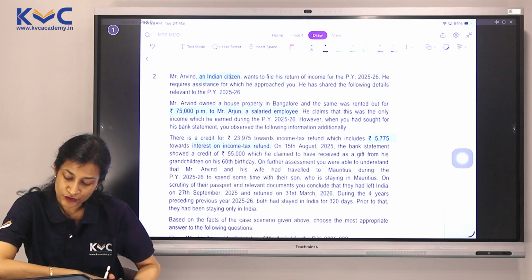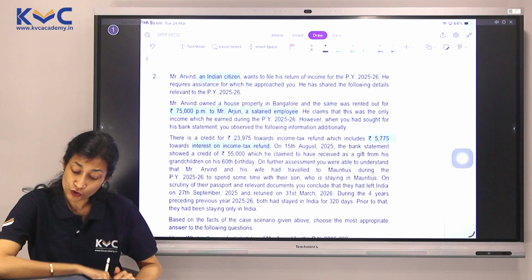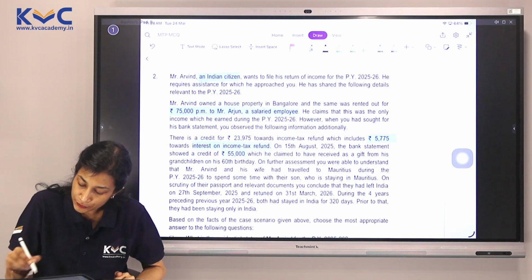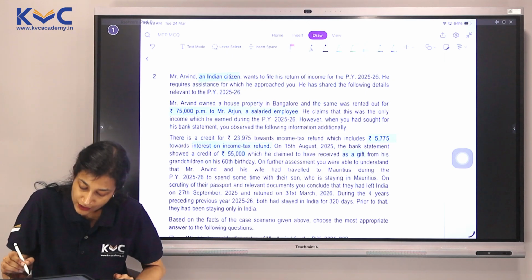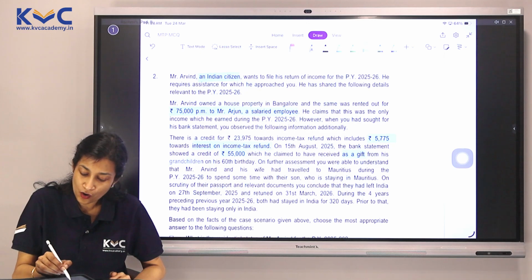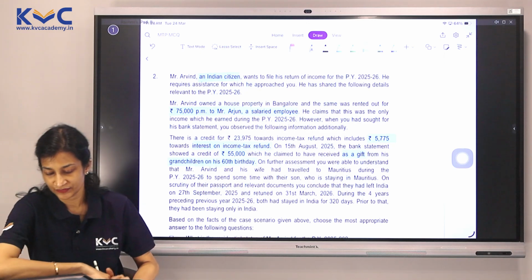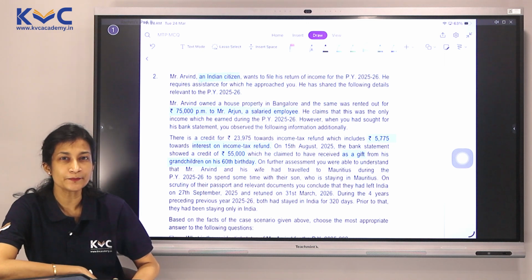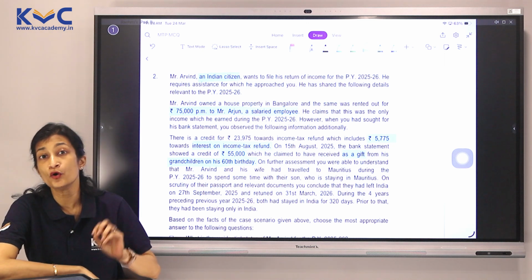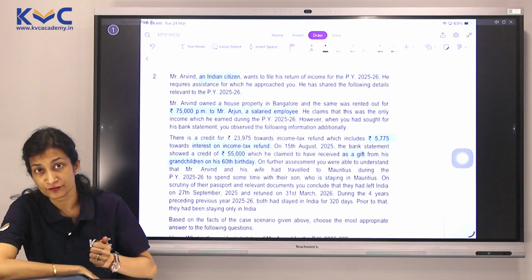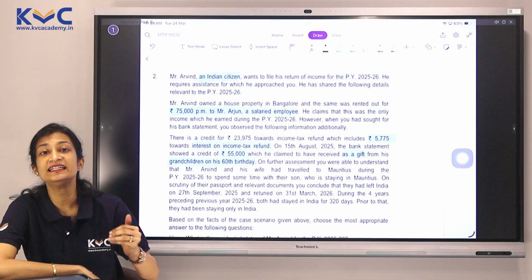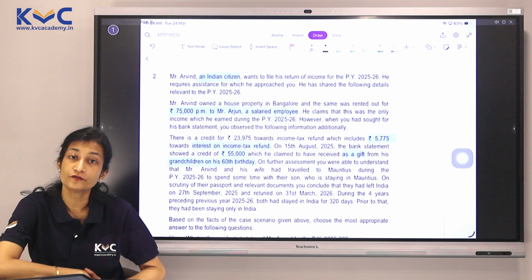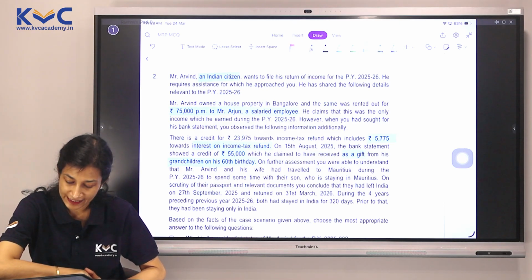On 15th August 25, the bank statement shows a credit of 55,000 which he has claimed to have received as a gift from his grandchildren on his 60th birthday. Gift from grandchildren, whether it will be taxable income, no, because it is coming from a relative. Grandchild becomes the lineal descendant and therefore finds a place in the definition of relative under 56(2)(10).